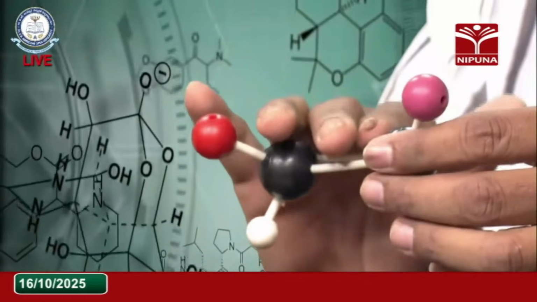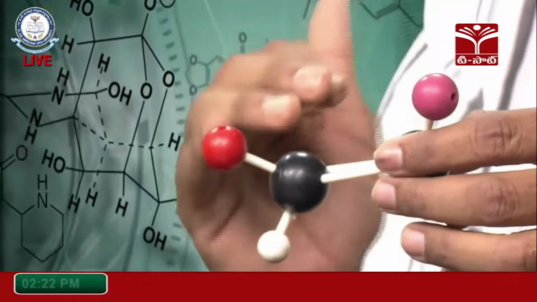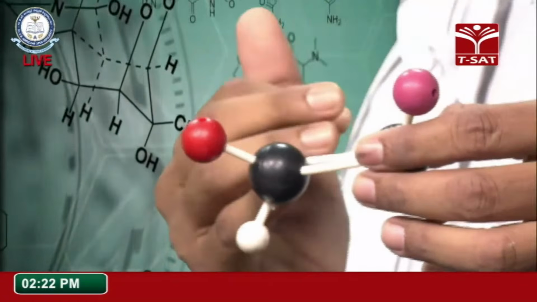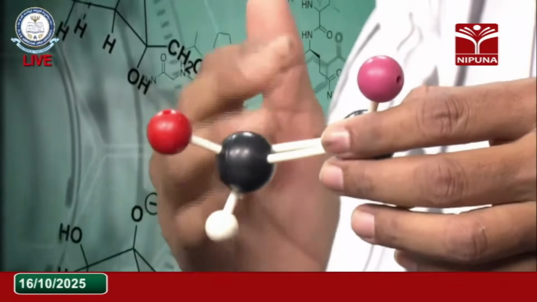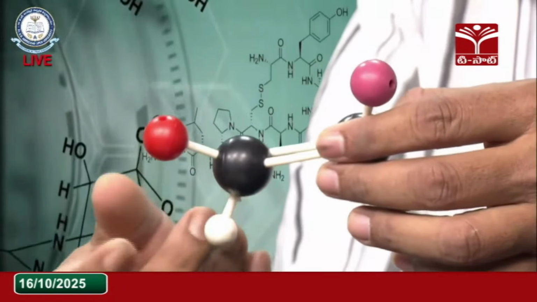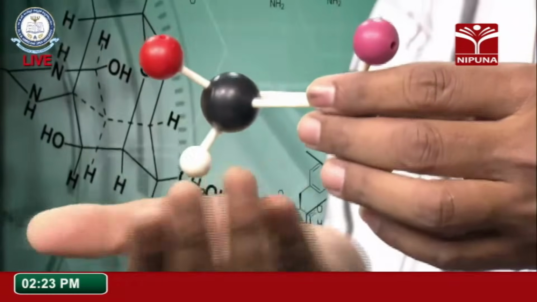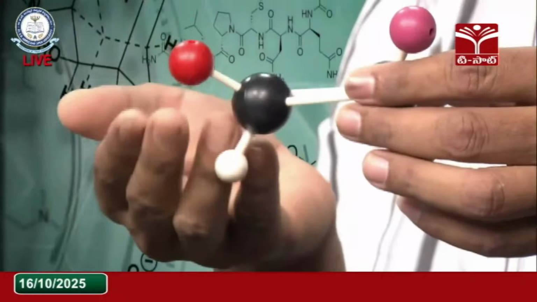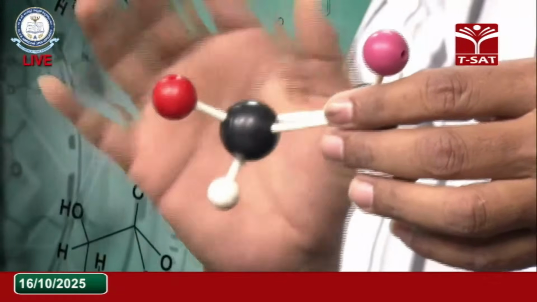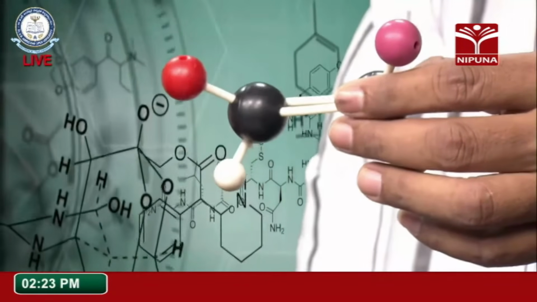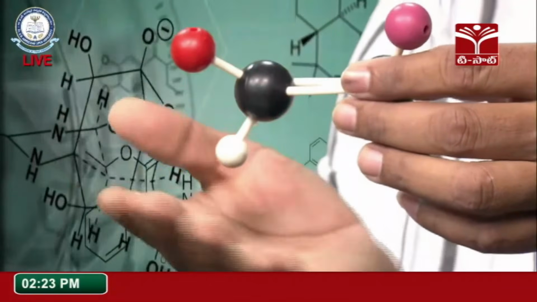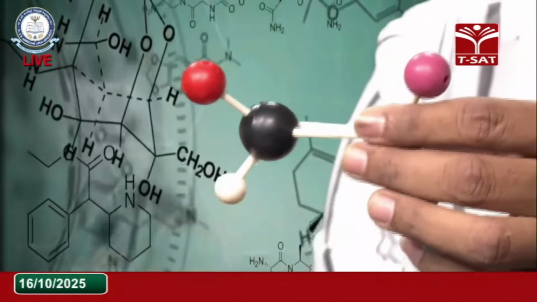And here also the two options are there. This peracid may attack from the top face or from the bottom face. When it attacks from the top face we get one epoxide derivative, and when it attacks from the bottom face we get the other derivative.